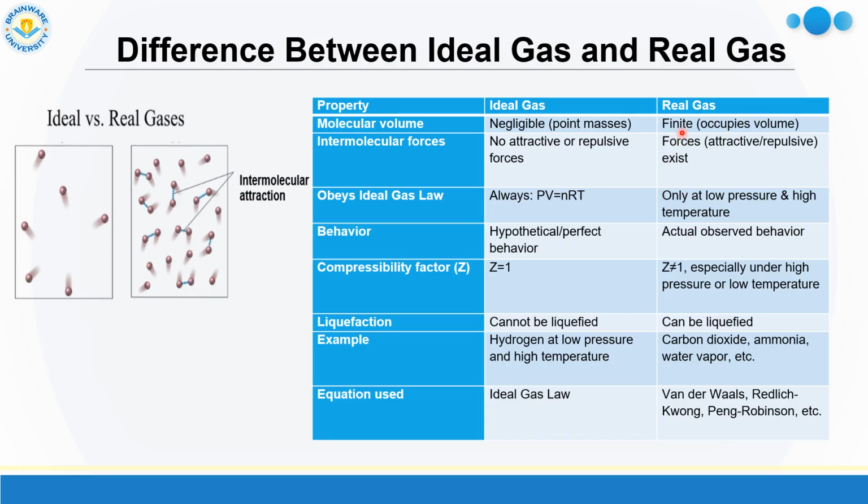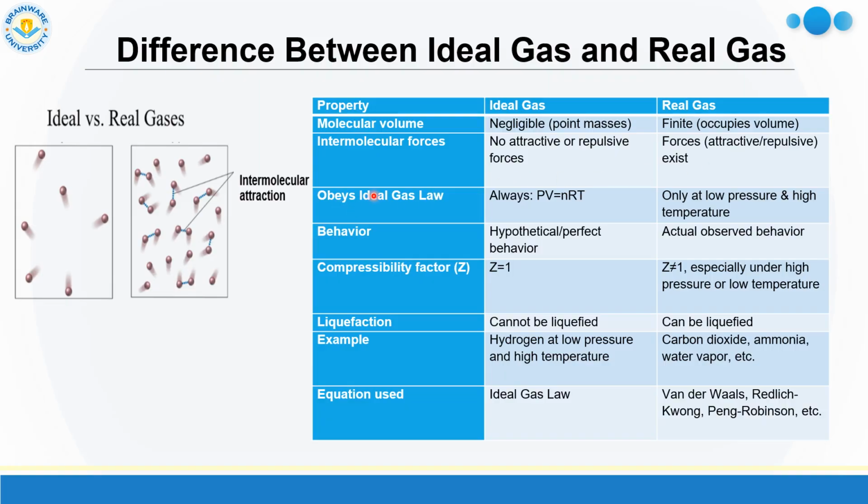They have finite volume. Secondly, intermolecular forces. In case of ideal gas, no attractive or repulsive force is present. But in real gas, some attractive and repulsive forces exist.